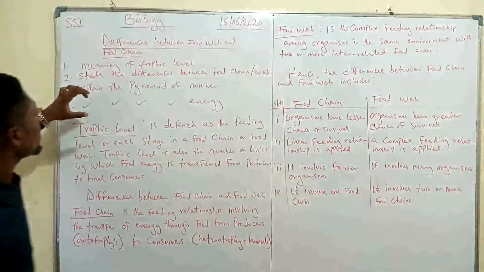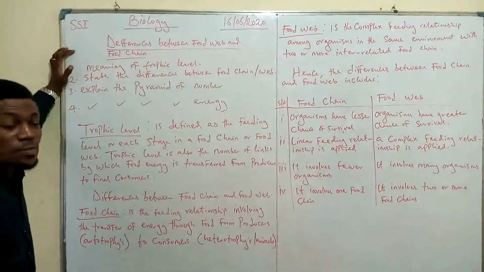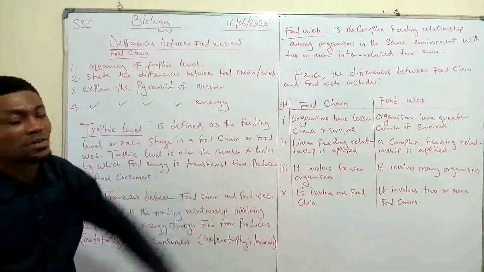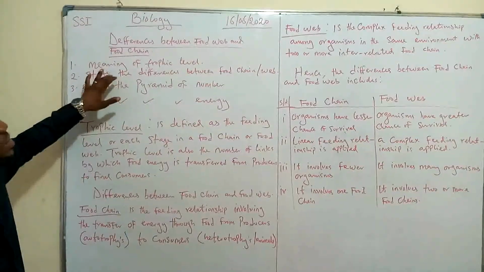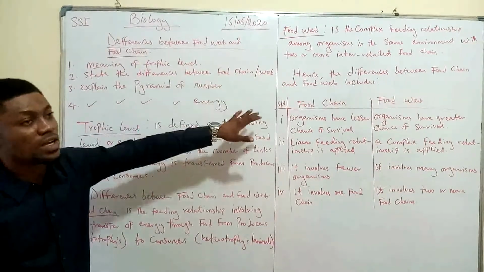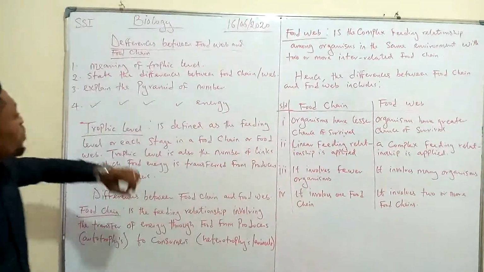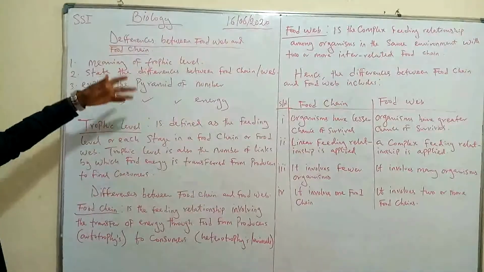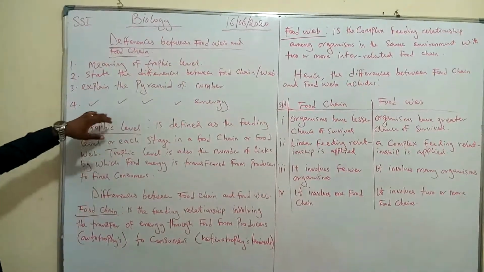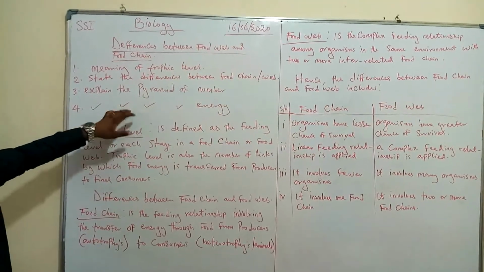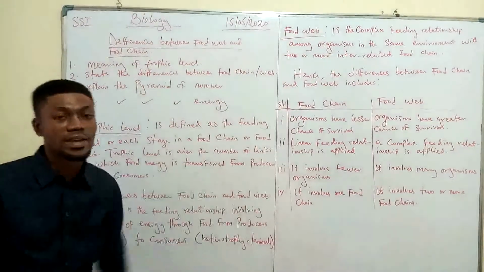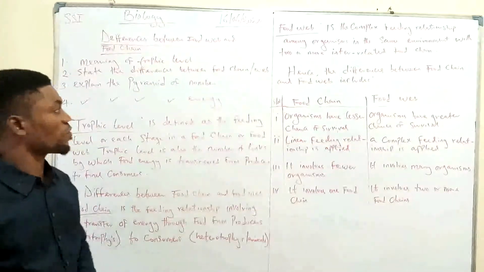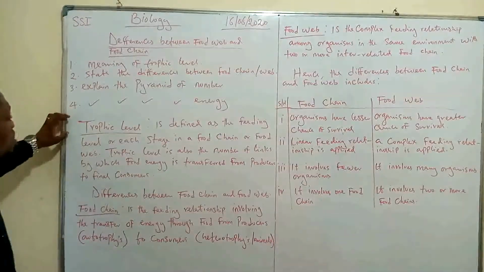Okay, so during the course of this lesson, we are going to learn how to define trophic level. We're going to state the differences between food chain and food web. We're also going to explain the pyramid of number with regards to food chain. We're also going to state or explain the pyramids of energy. Okay, so let's jump into the first objective of the day, which is to explain the meaning